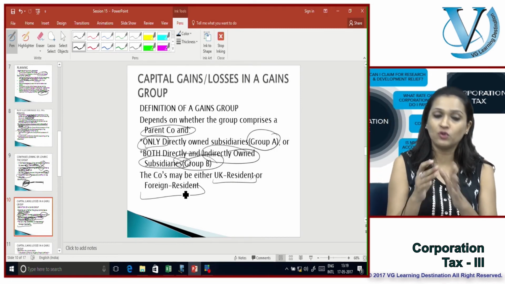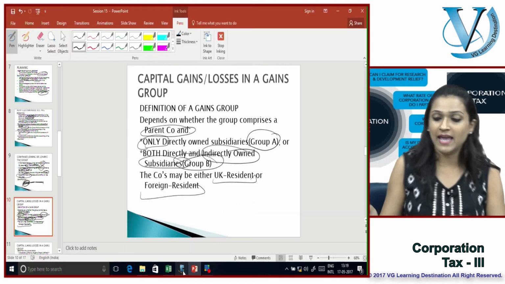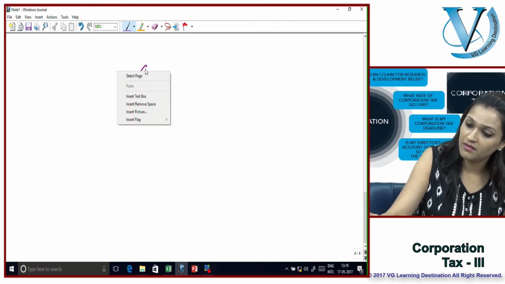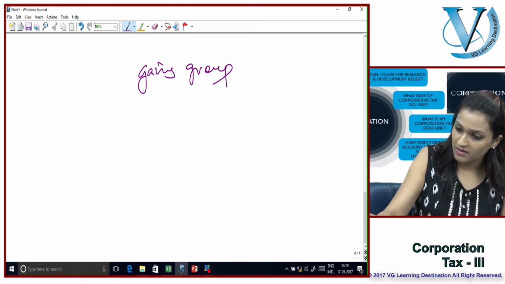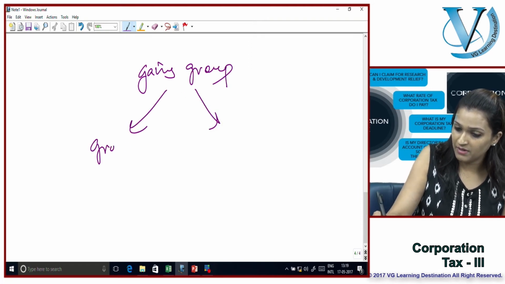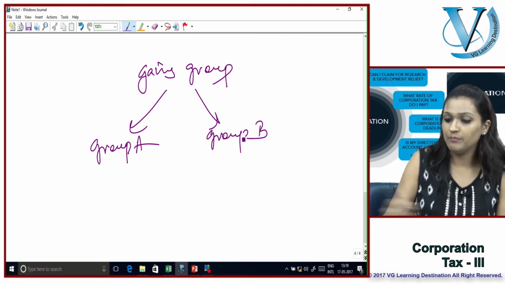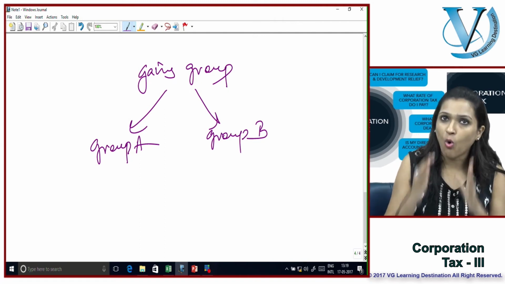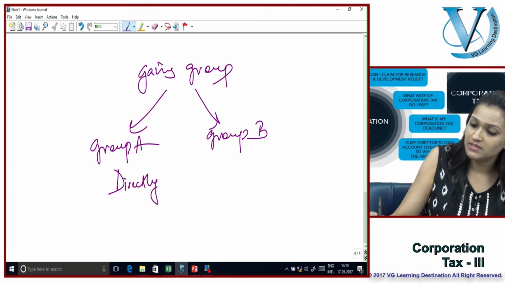Gains group can be of two types. Let's simply open up a workpad, right? A gains group is either a group A or a group B. Group A is a group consisting only of directly owned subsidiaries.